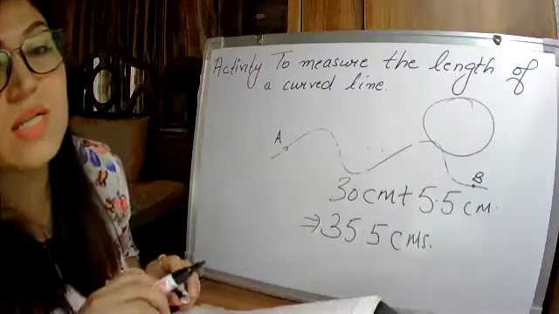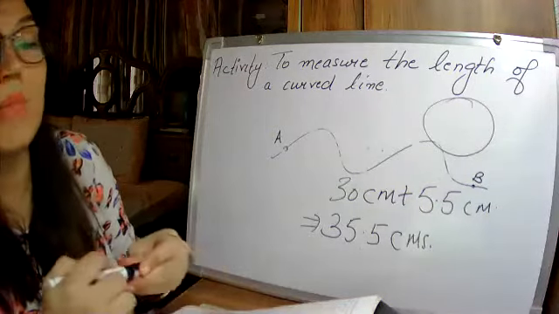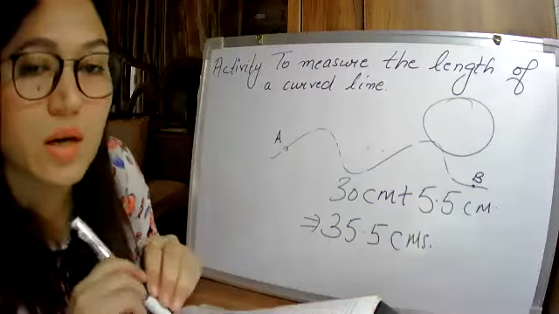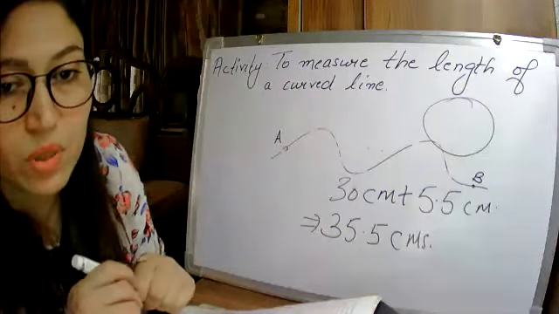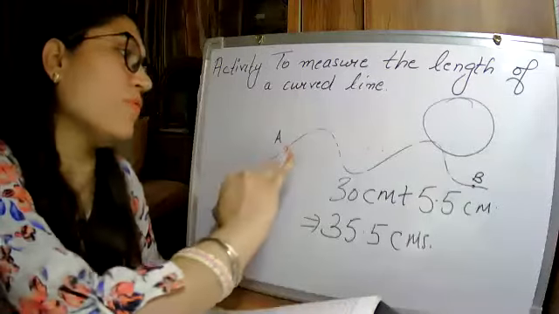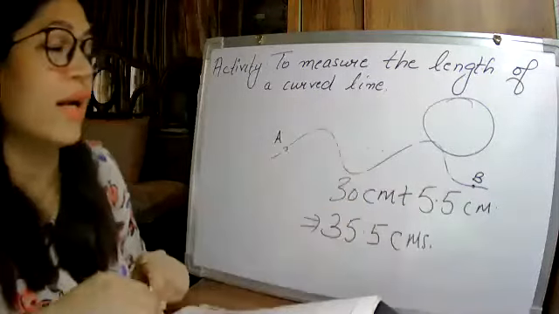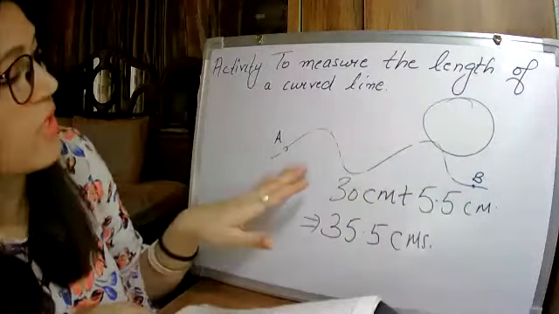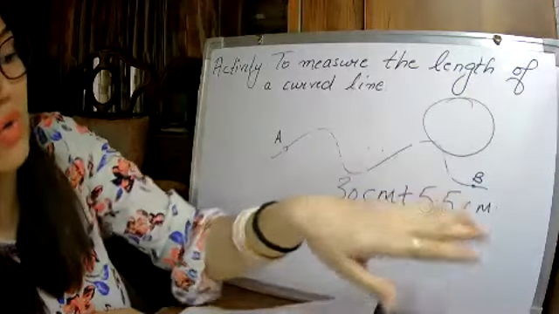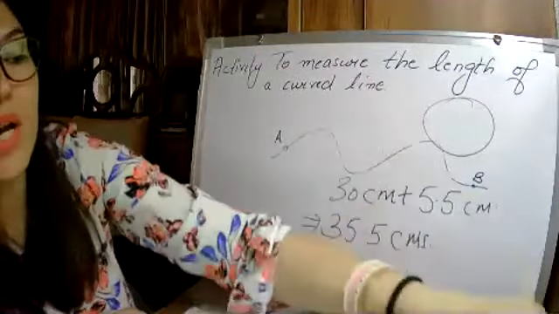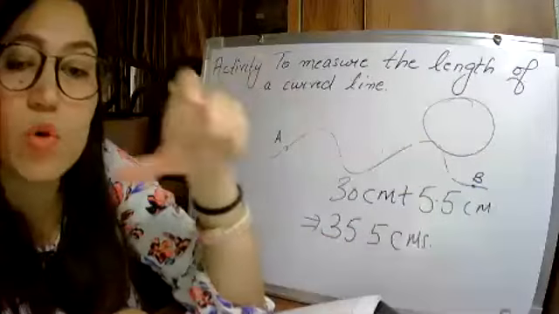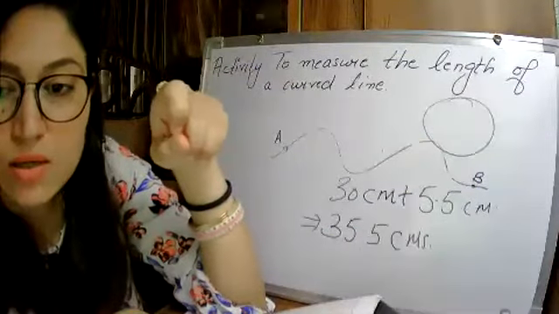So this is a method which was used earlier, like how to measure the length of a curved line. Now we have measuring tapes also. With the help of measuring tapes we can measure directly, so we need not straighten it again and measure it with the scale. Scale is not required because the measurements are written on the measuring tape itself.